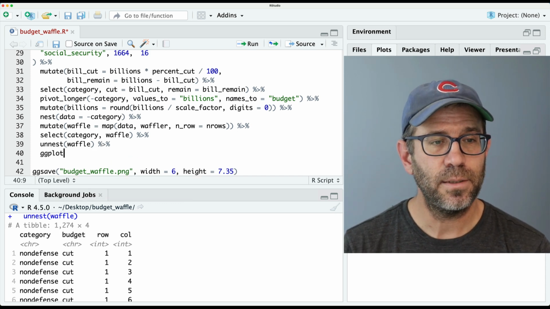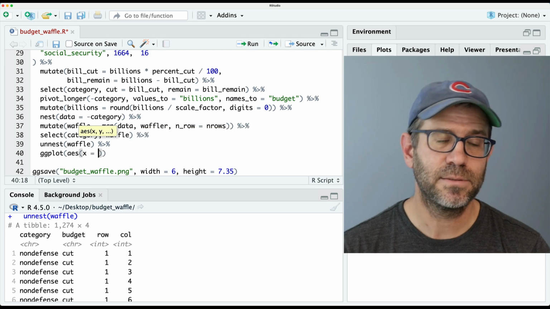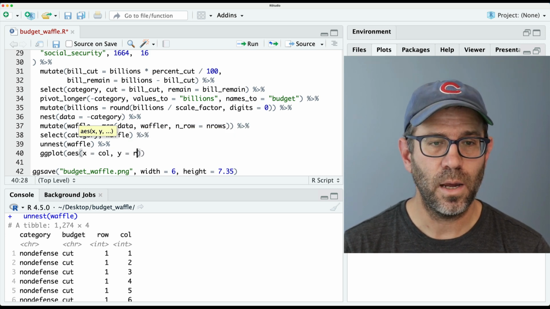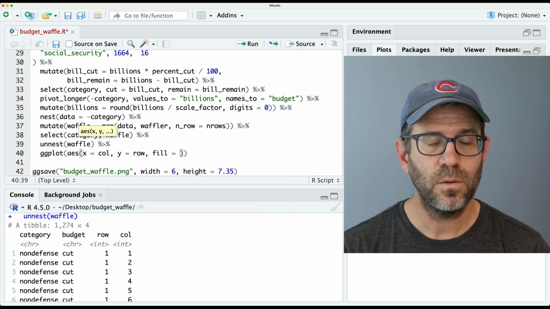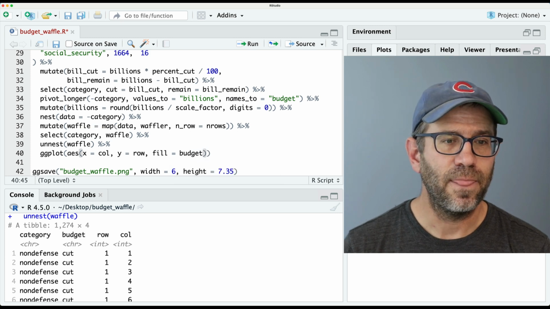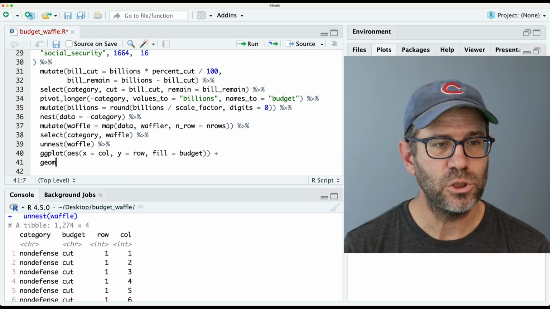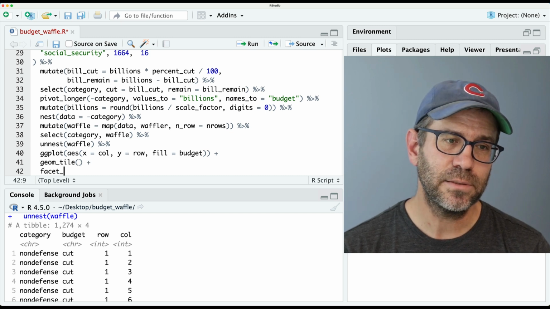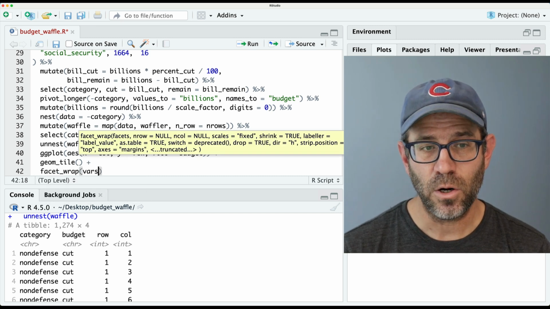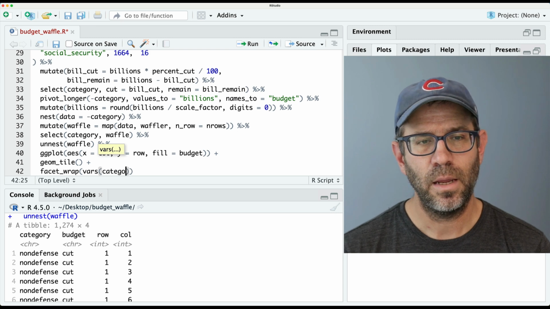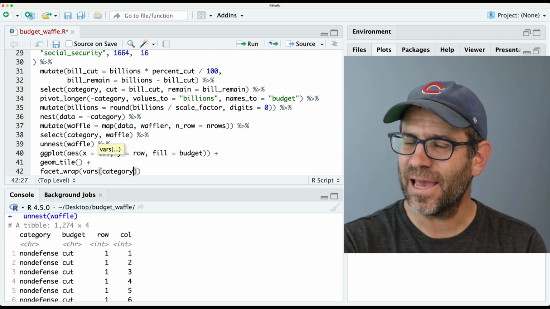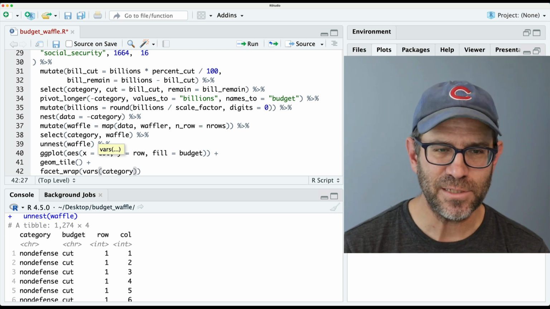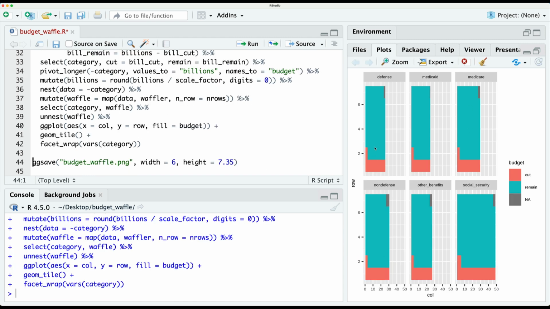So we'll go ggplot, AES. On the X, we'll do the col, the Y, the row, the fill will be budget. And then we'll do geom underscore tile. And then we'll do facet wrap. So we can do vars on category. Normally I do something like tilde category, but I'm going to try this vars category. So there we go. We've got a start.